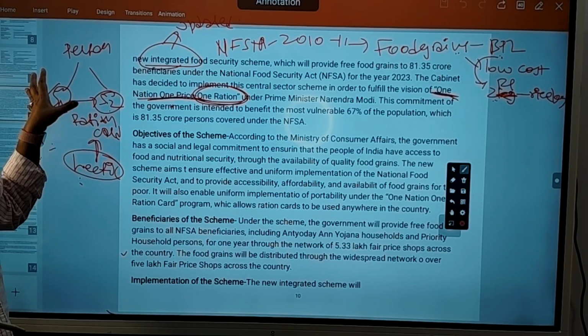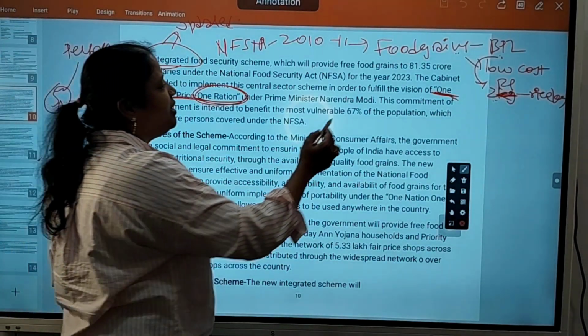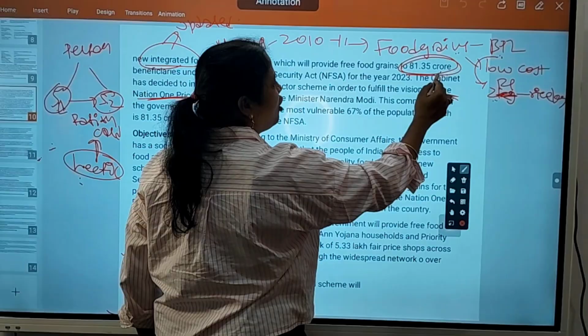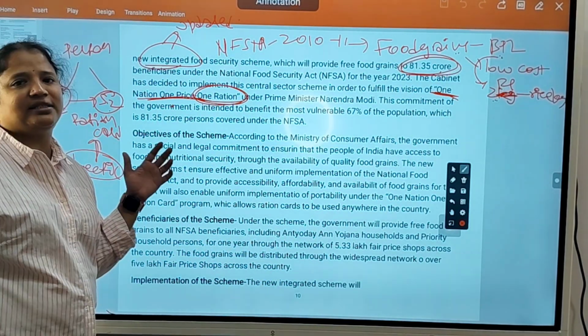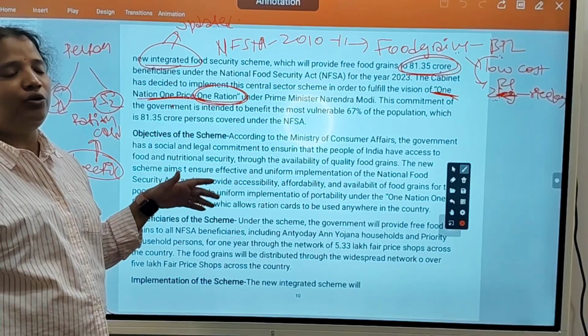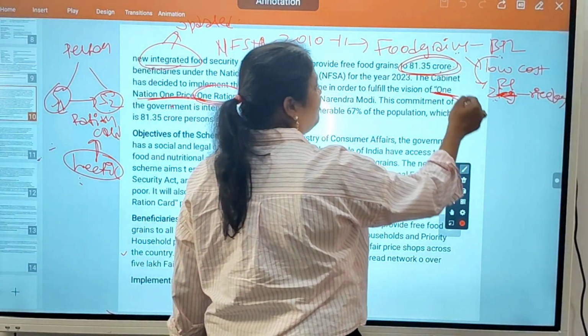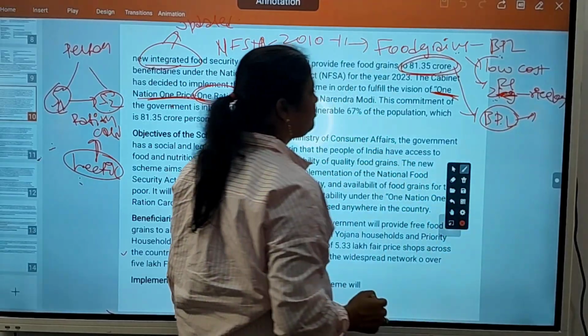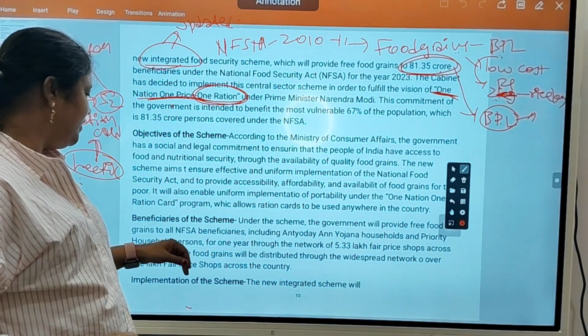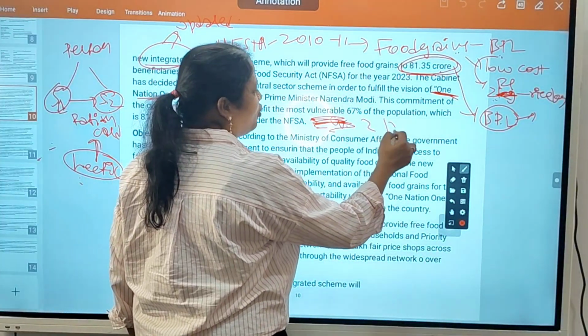Also under the scheme they want to provide food grains to 80 crore people of India, BPL families. This is going with an outlay of 2 lakh crore rupees.